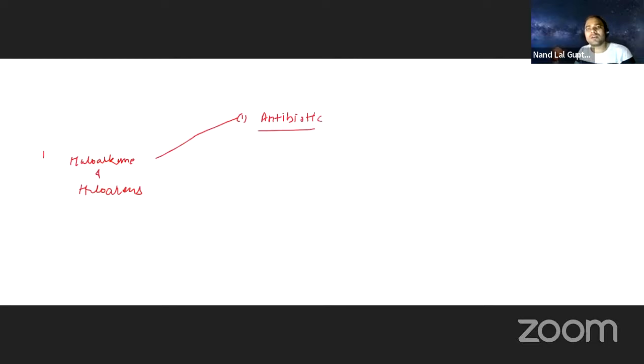Have you heard about the chloroquine medicine? Chloroquine is used for the treatment of malaria. Have you heard about malaria? That is a chlorine-containing antibiotic.